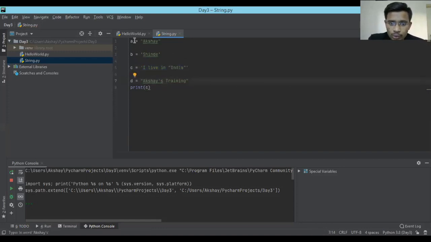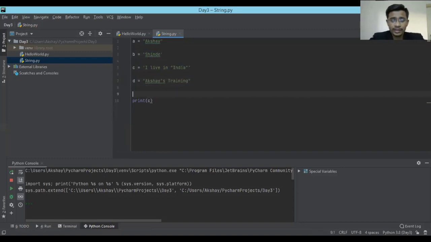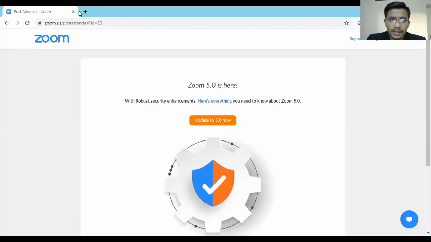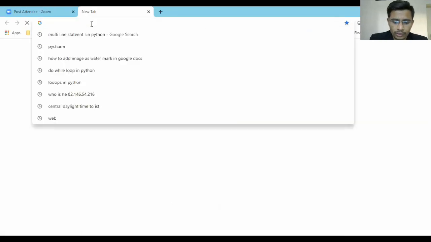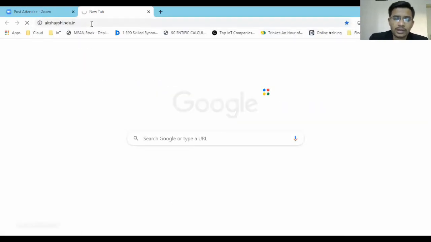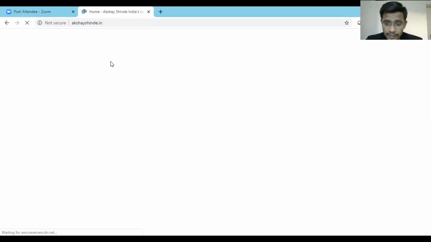Okay, so these are two ways. Either you can give a string in single quotes or you can give a string in double quotes. Okay, now there is one more way. Let's assume that, for example, let's go on to my website, and let me share my Chrome with you. Let's suppose you have to print something which contains n number of letters, which consists of a paragraph.